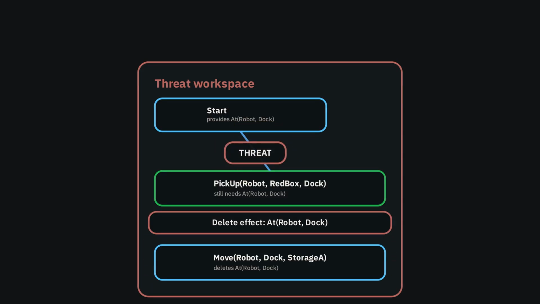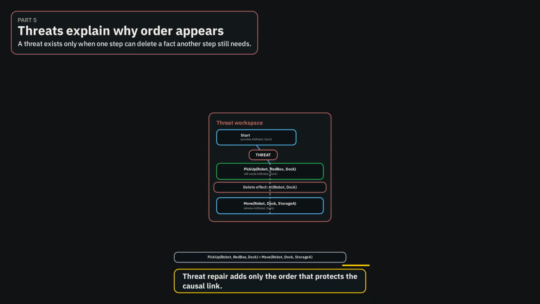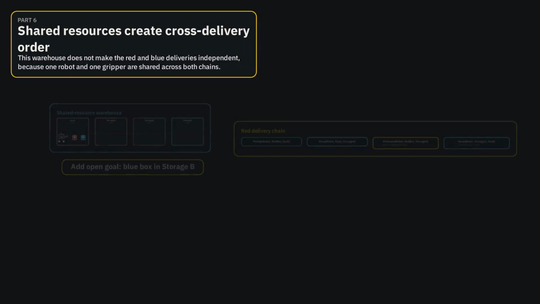This is the standard threat pattern in plan space planning. One action can intervene between a provider and a consumer of the same condition. The local repair is to add an ordering constraint that keeps the pickup before the move. This illustrates why plan space planners add order late. The ordering constraint is introduced because of causal interaction, not because the planner committed to a total sequence at the root. Now add the open goal for the blue delivery.